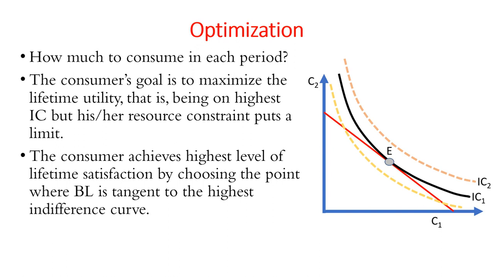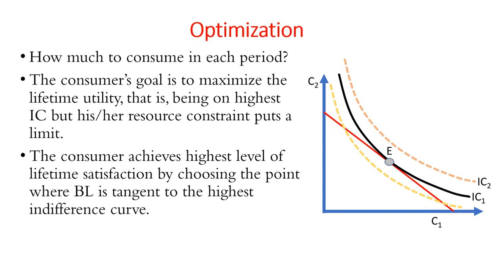But all the pairs on the second indifference curve labeled as IC2 are beyond the budget limit of the consumer. So these are unaffordable.